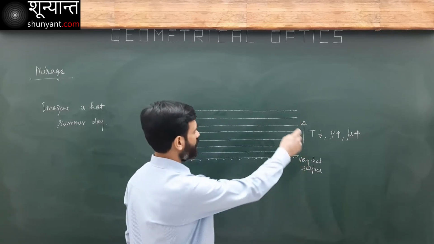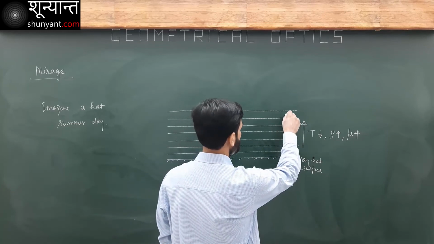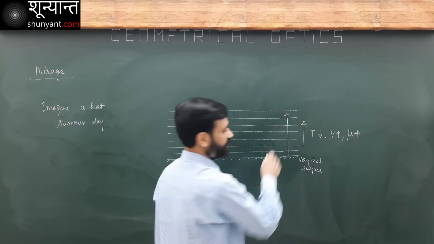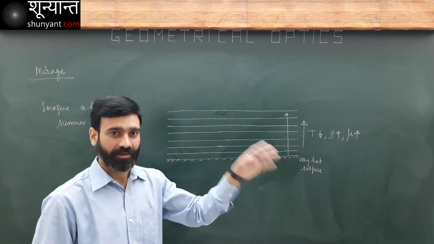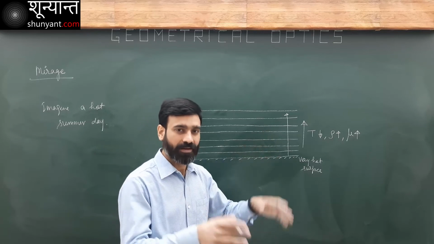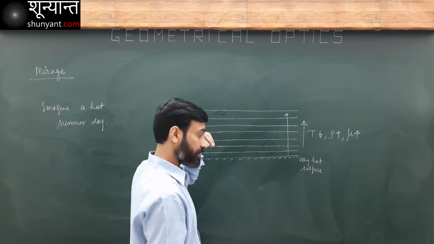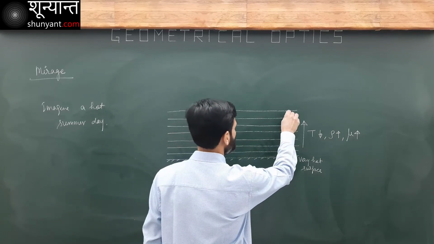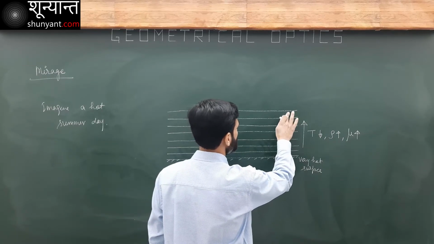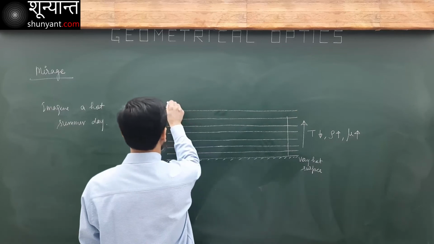Now imagine one object here. It's a tree, or it can be a building, or a vehicle, anything. From this object, light rays go in all directions. Let's try to find out what happens to a certain light which starts moving downward.